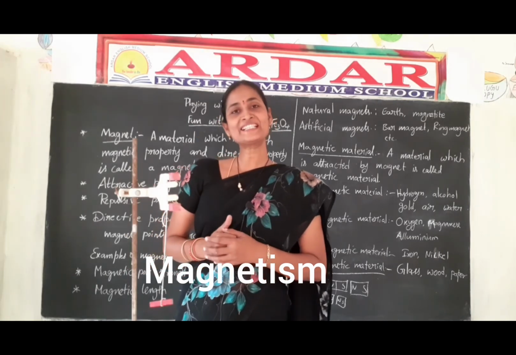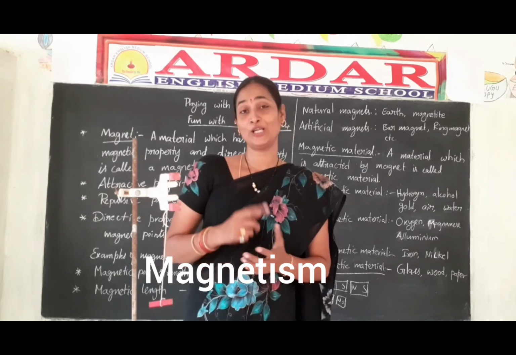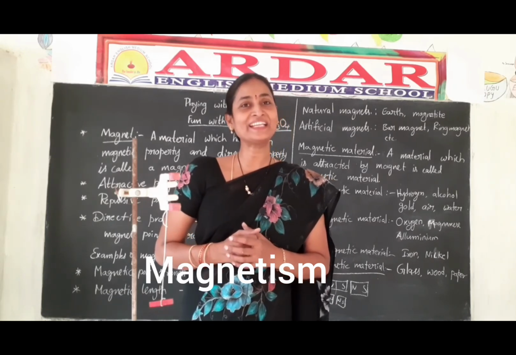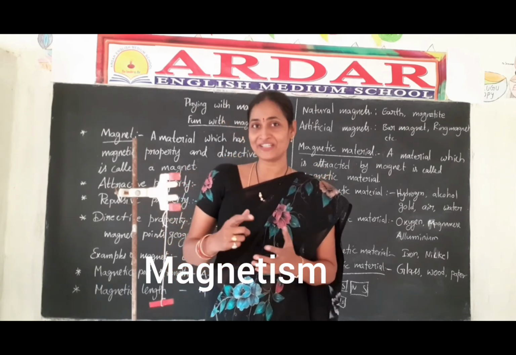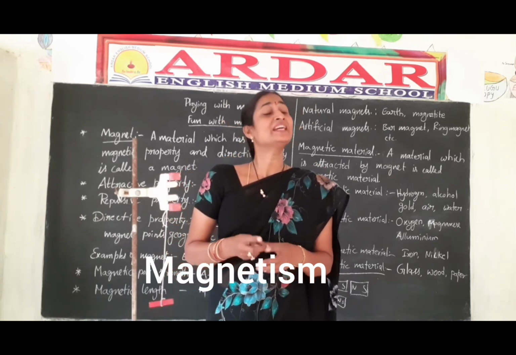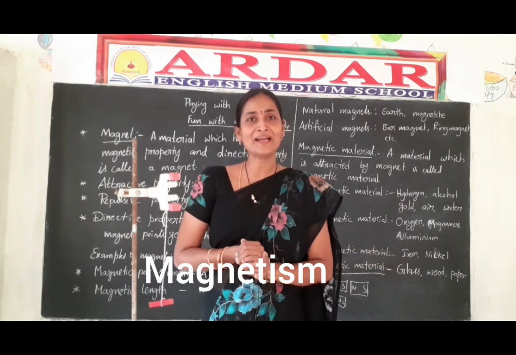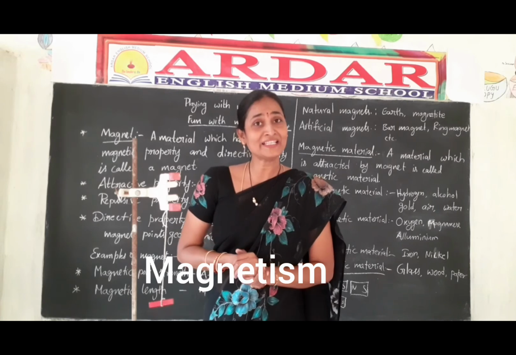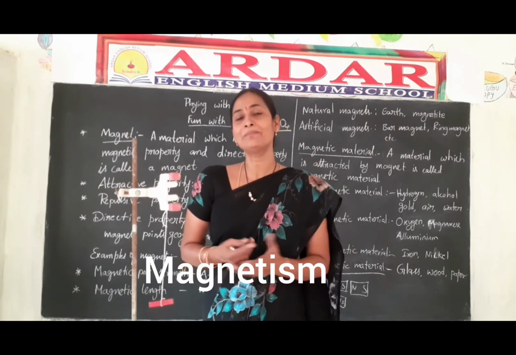Okay children, can I ask some questions? Tell me, what is the first magnet? Lodestone is the first magnet, named magnetite. And what is the formula of magnetite? Fe3O4. Very good. Give some examples of magnets. The big Earth is an example of a magnet, and bar magnets, and electrons and protons are also examples of magnets.